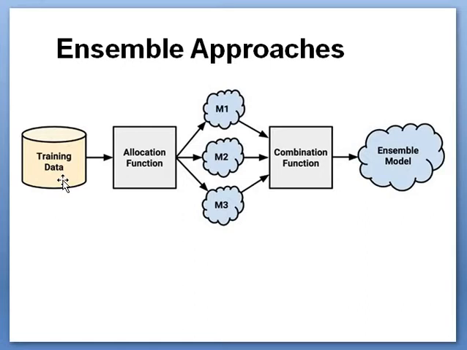So we have the training data. This training data is split up for different models using the allocation function. So based on the training data set, M1, M2, M3, the three models, will be created. The performance of these three models will be evaluated, and it is combined using a combination function. Then based on this combination function, a new model will be created, and that is termed the ensemble model.